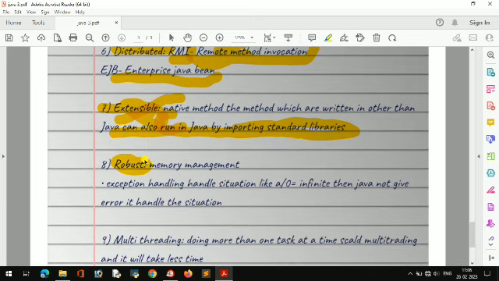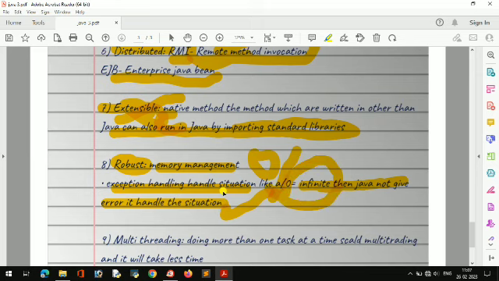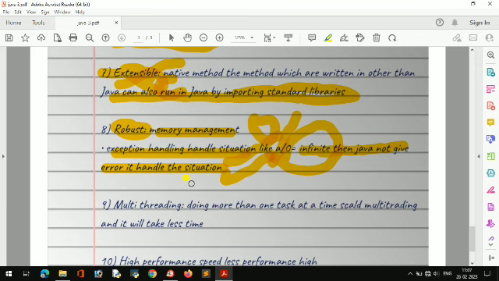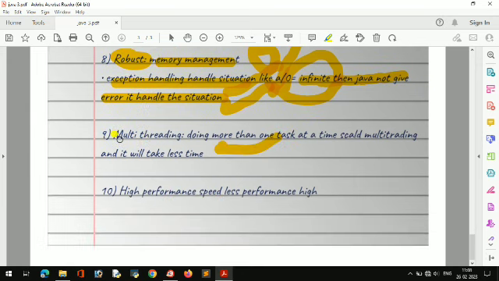Java is robust because of memory management and exception handling. Like in another language, if you divide a number by 0, it will give an error, like this number cannot be divided by 0, and your program does not run. But in Java it is not like that, it will not crash, it will generate an arithmetic exception for division by zero and handle that situation, like, yeah, number is not divisible by 0. So that is robust. Java is also multi-threading, doing more than one task at a time.